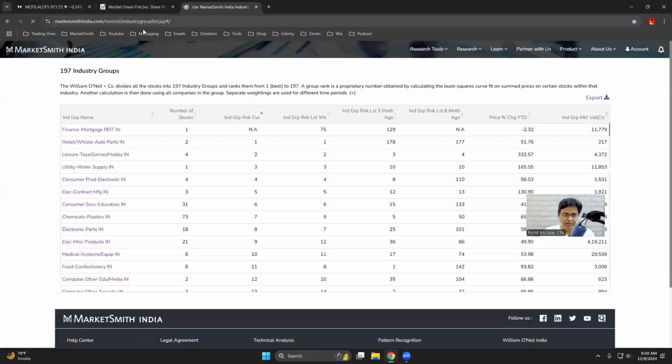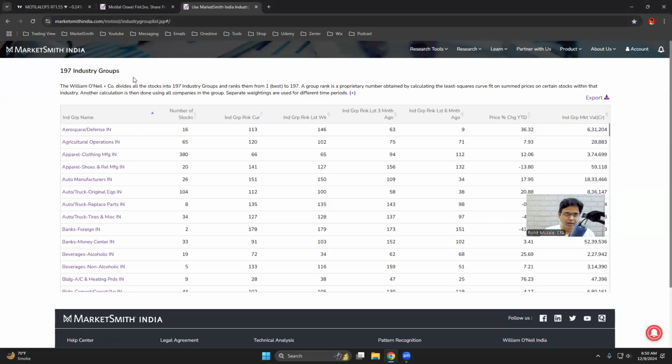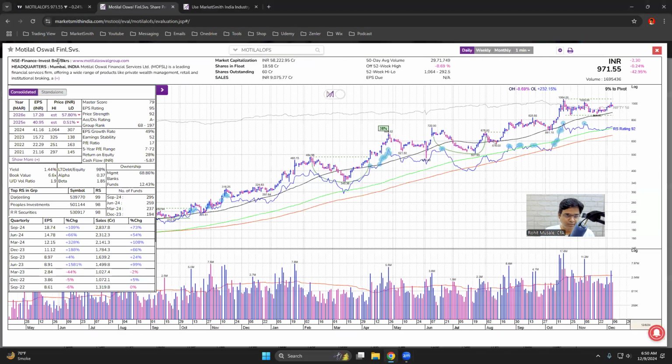Industry group link. I think this is only available for people who have subscribed to the MarketSmith service, the pro members. So I am a premium member of the MarketSmith platform. So I go here. What is the industry? Finance, investment bank, and bankers.